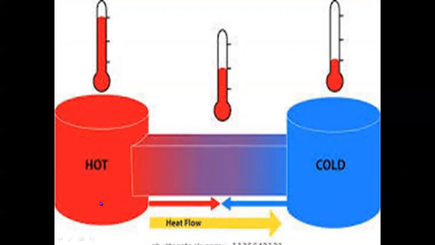Generally, heat transfers from a hot body to a cold body unless some other system is there which supports the cold body to transfer heat. Therefore, it is a natural phenomenon that every hot body transfers heat to a cold body, or the heat flows from a hot body to a cold body.